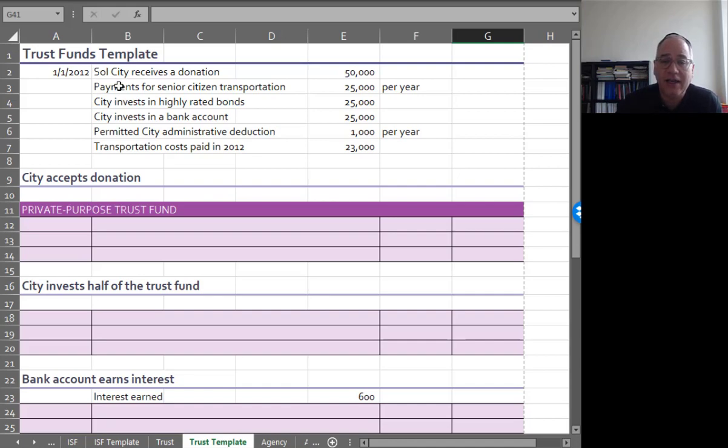So they can spend $25,000 a year of this money on senior citizen transportation. And the city takes $25,000 and puts it into highly rated bonds. The other $25,000 it puts into the bank. And the city is allowed to take $1,000 a year as an administrative deduction. Transportation costs paid in 2012 were $20,000. So when the city receives this donation, it's going to debit cash, and credit additions, contributions. And that will be a revenue account.